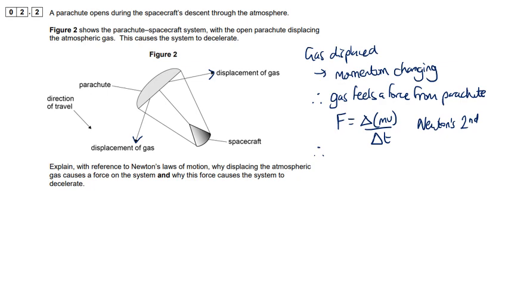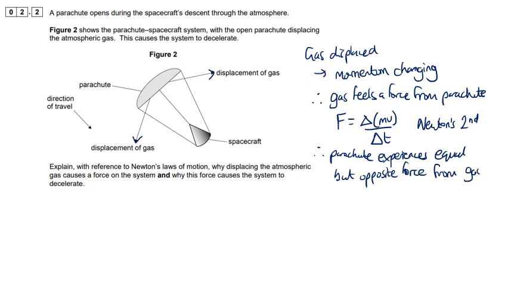So if the gas feels a force from the parachute, then the parachute experiences an equal but opposite force from the gas. And that, of course, is Newton's third law, equal and opposite forces.